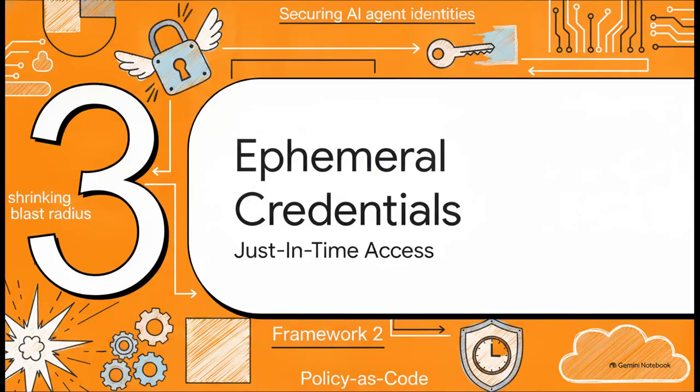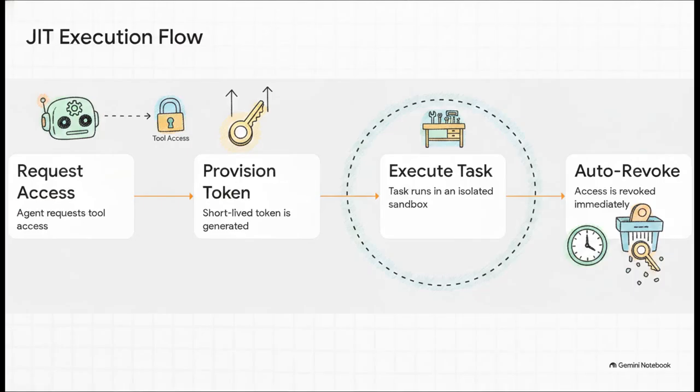Next up, Framework 2, Just-in-Time and Ephemeral Credentials. To really shrink that blast radius, we have to eliminate standing privileges entirely. If an agent doesn't need access right this very second, it shouldn't have it. We achieve this through a just-in-time, or JIT, lifecycle. The policy dictates that access is granted only at the explicit moment it's required. The agent requests tool access, a temporary token is dynamically provisioned, the task executes in a sandboxed environment, and then, this is key, the access is automatically revoked immediately after the task is finished.